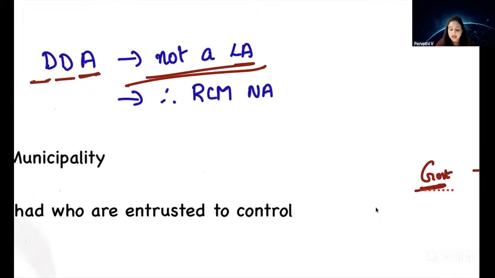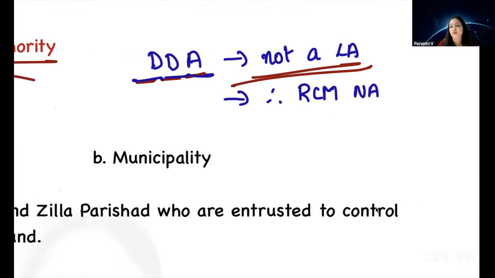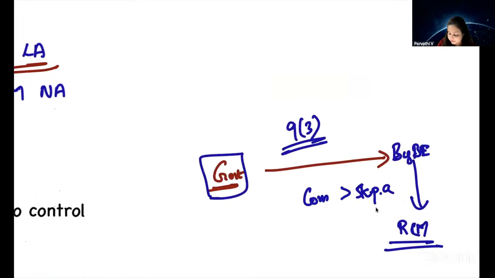The question was, if Delhi Development Authority is providing any services, is it treated as government here? That is, will that service get covered under RCM?